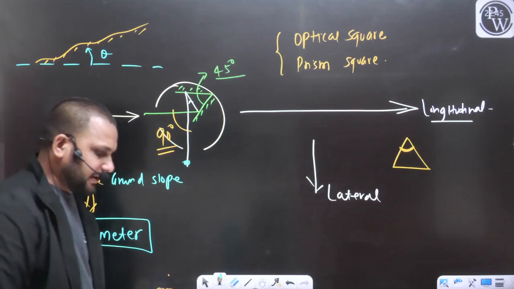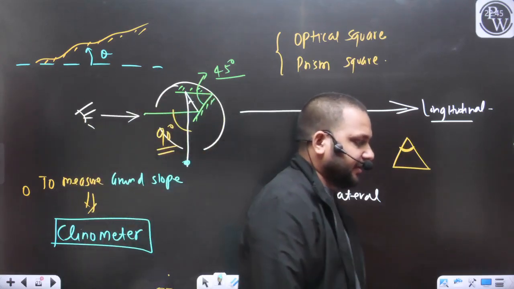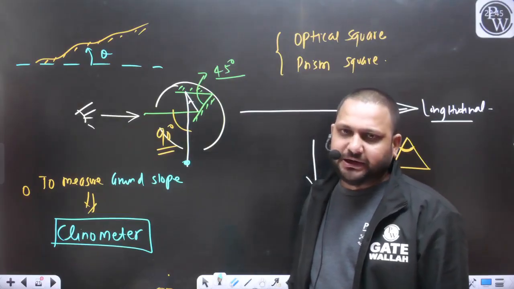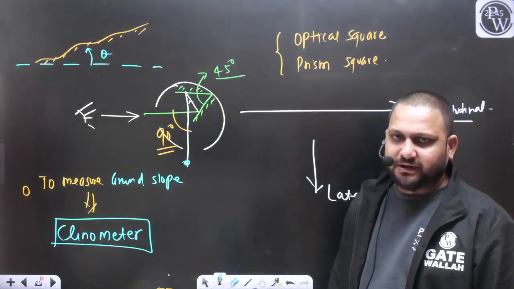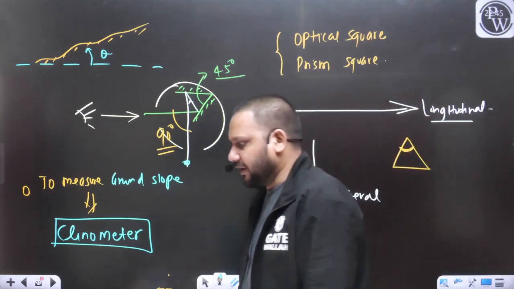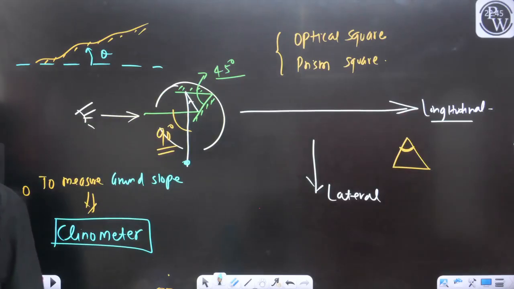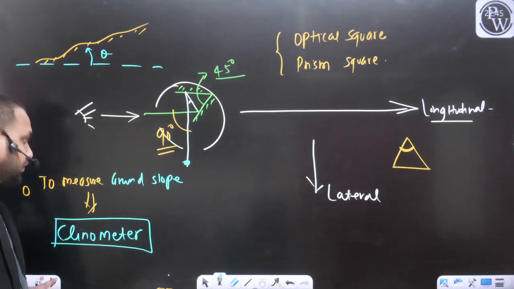Which instrument in the case of chain surveying is used for measuring the ground slope? With the help of the clinometer, we can measure the ground slope. Point is clear? Okay.